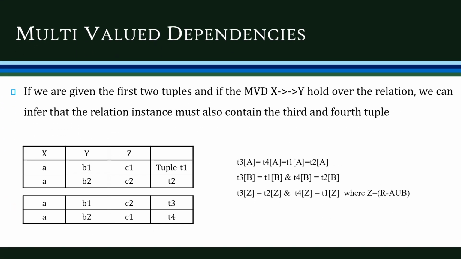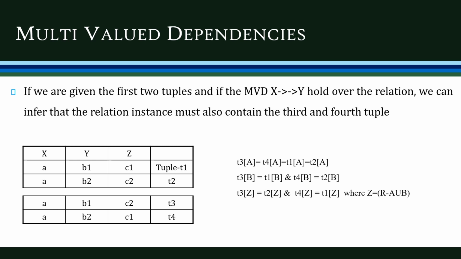Now let's explain that concept with the help of an example. If you are given the first two tuples and the MVD X double implies Y holds over the relation, we can infer that the relation instance must also contain two more tuples, the third and fourth. So we have two tuples T1 and T2 with the combinations A B1 C1 and A B2 C2. Okay, so they are the tuples T1 and T2.